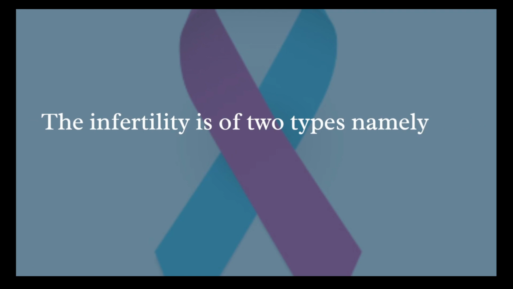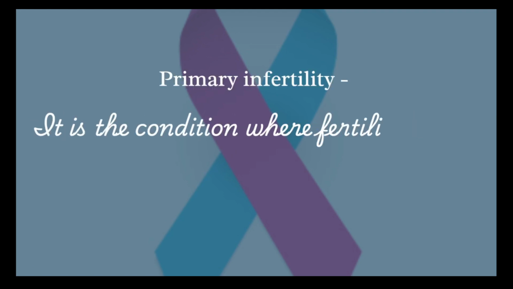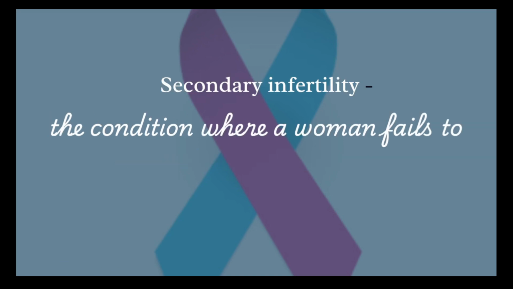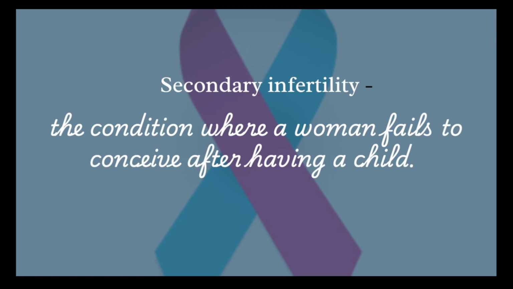Infertility can be widely classified into two types. Primary infertility is a condition where fertilization or conception never occurs, whereas secondary infertility is a condition where a woman fails to conceive after having a child. That is, a second child may not happen.